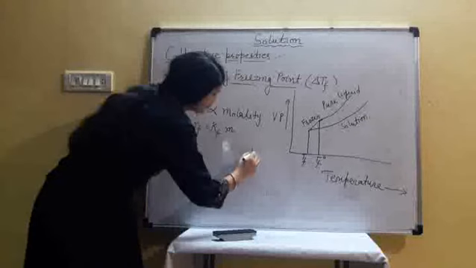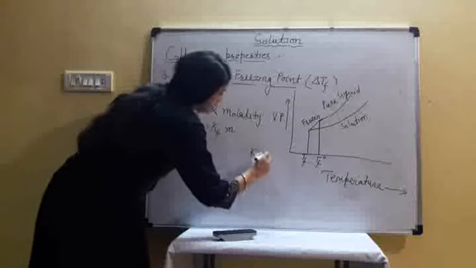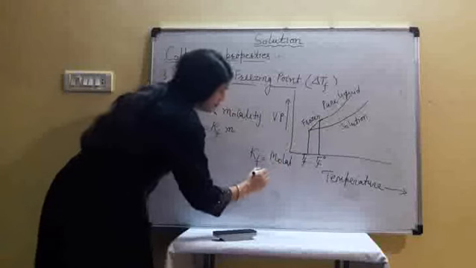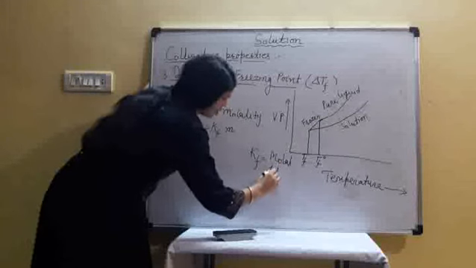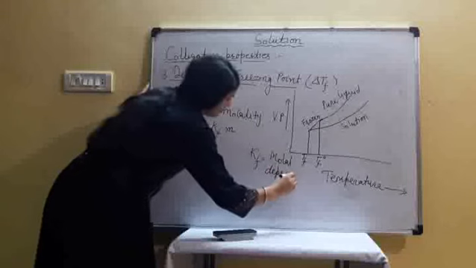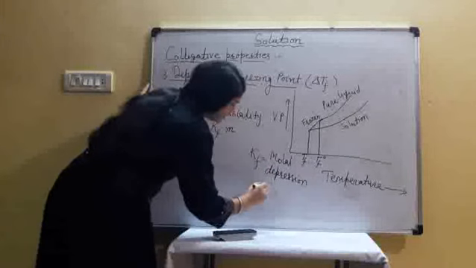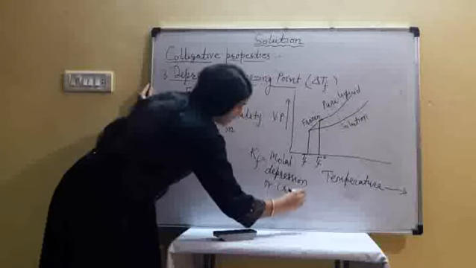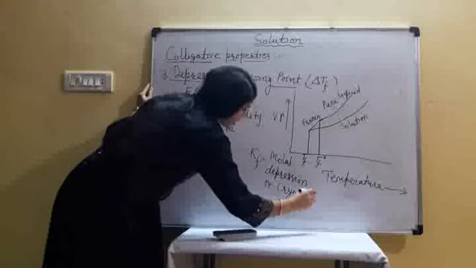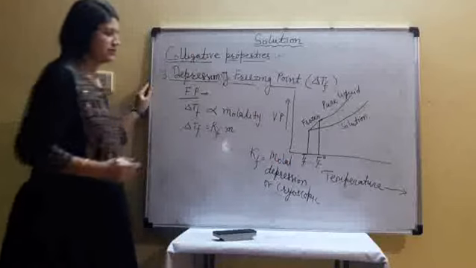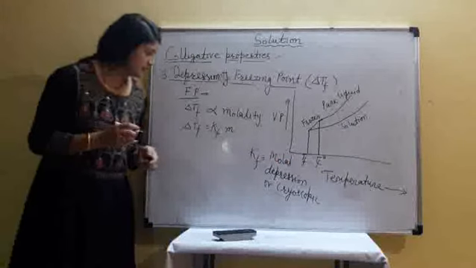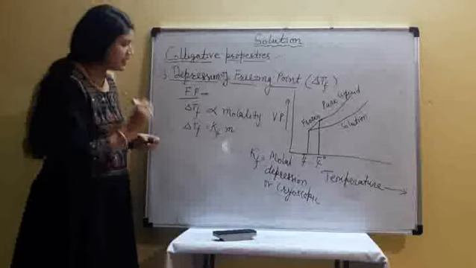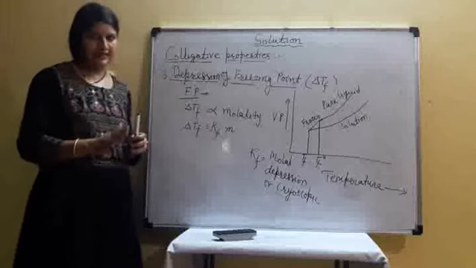Kf is called molar depression constant or cryoscopic constant. Its nature depends on nature of liquid, or for a particular liquid its value is constant.